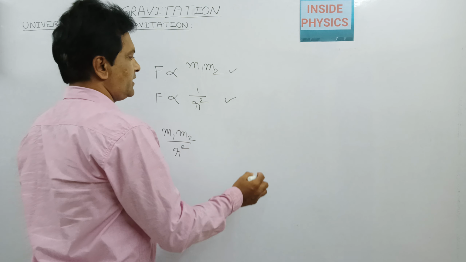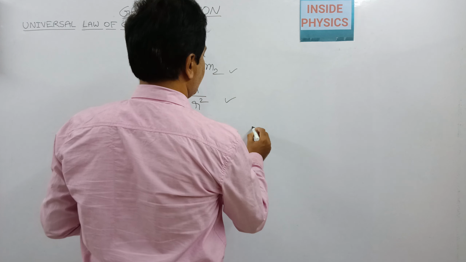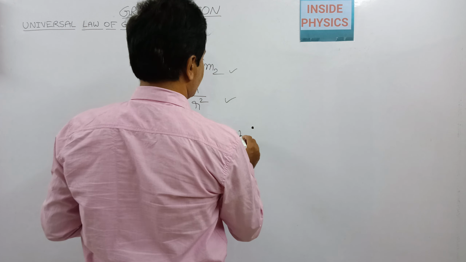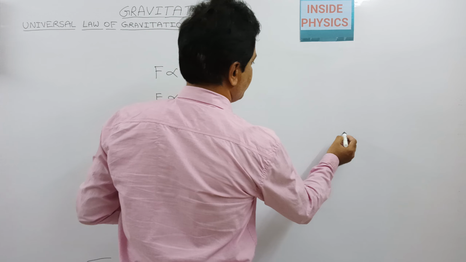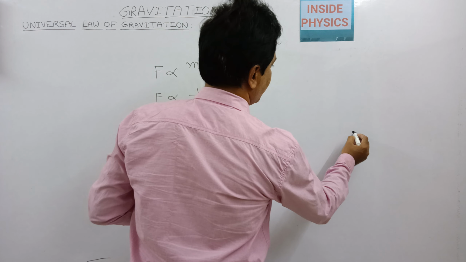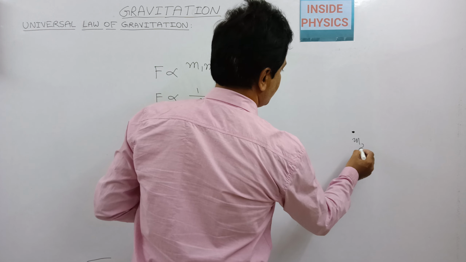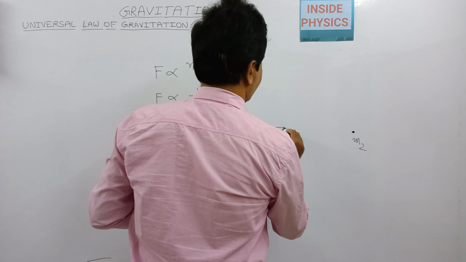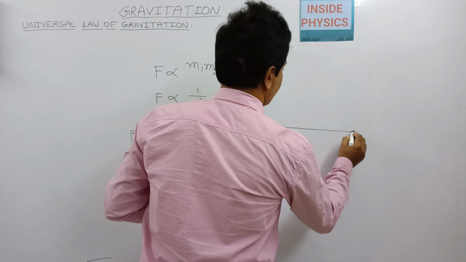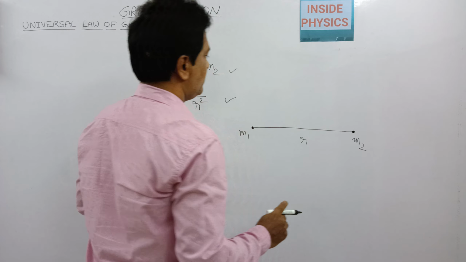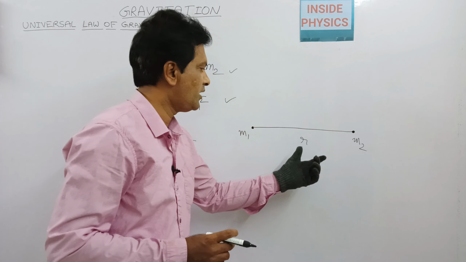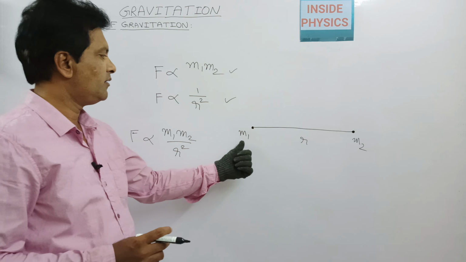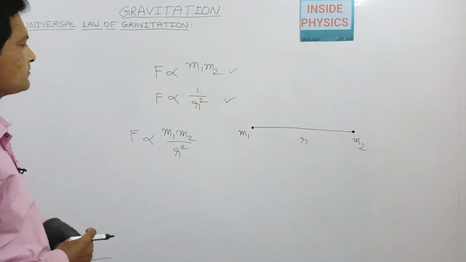Let us picturize what we have taken by these two assumptions. We consider a particle of mass m1 and another particle of mass m2, separated by a distance r. This distance is separating these two masses m1 and m2.